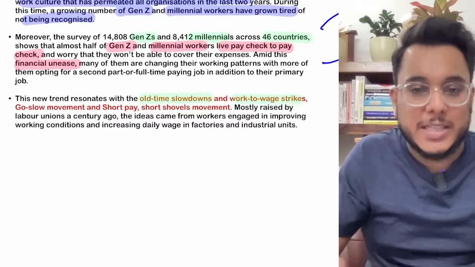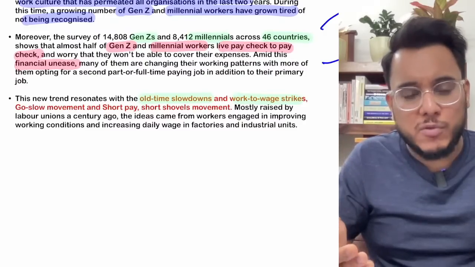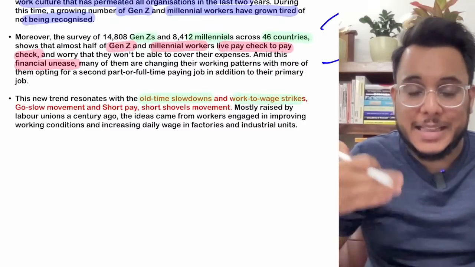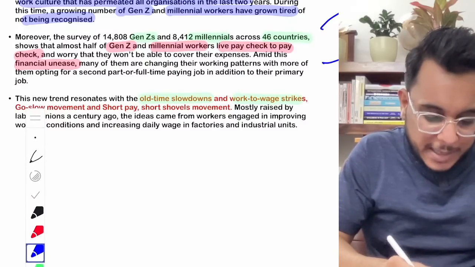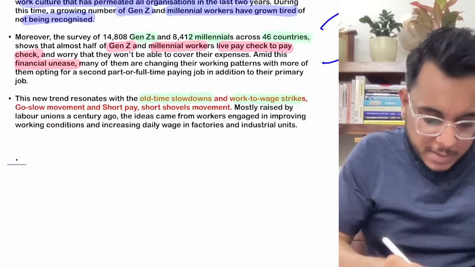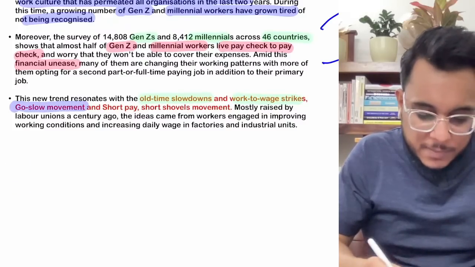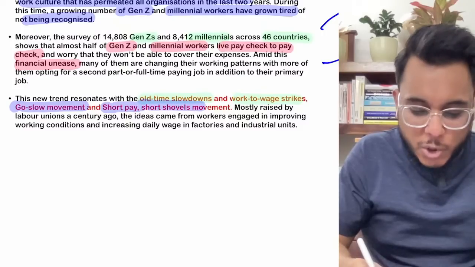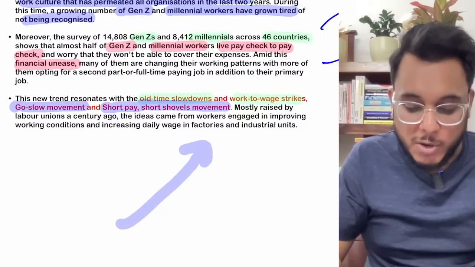There were work-to-wages strikes in the West, and both of these movements talked about the same thing, that they will not do the extra work. There was also the go-slow movement in the past. There is the short pay, short shovel movement. So these movements were also raised in the 19th and the 20th century.